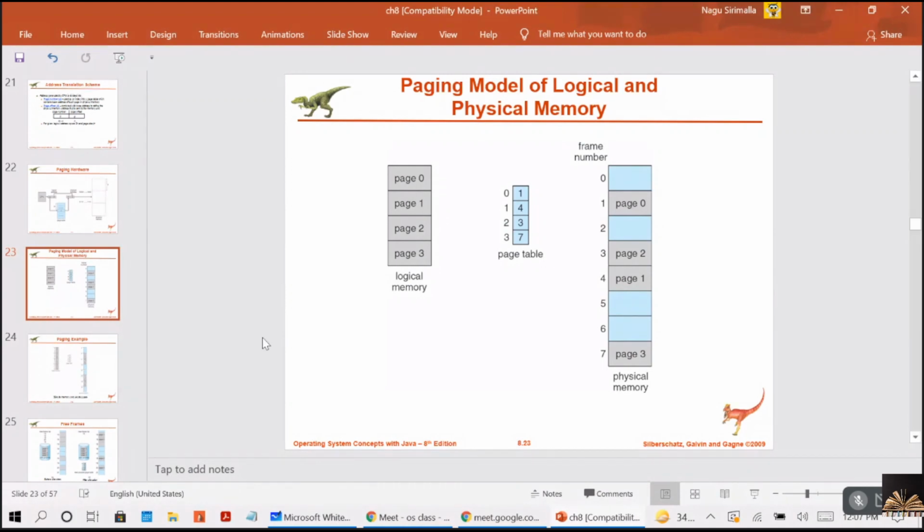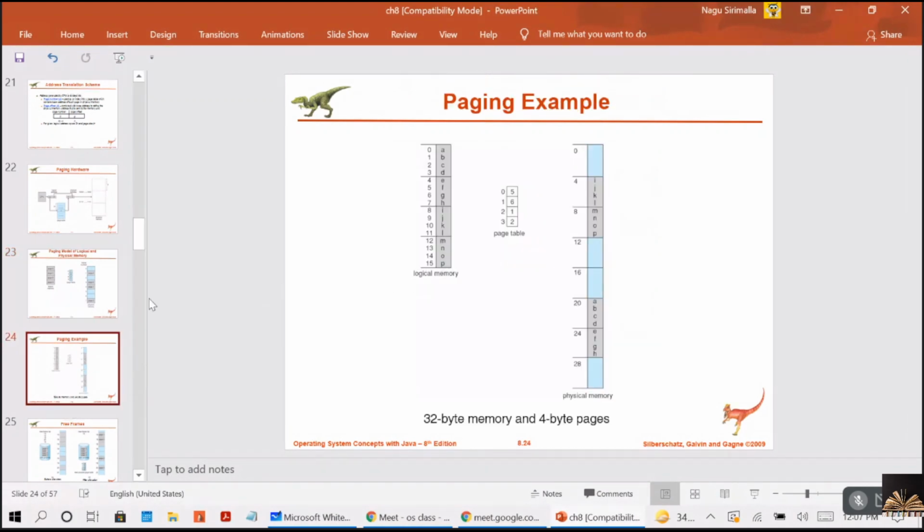And this is an example in terms of bytes. Here let's take the page size as 4 bytes. Here 0 1 2 3 are byte numbers, so byte 0, byte 1, byte 2, up to 4 pages, so the total program size is 16 bytes. These 4 pages are not contiguous, they are scattered.